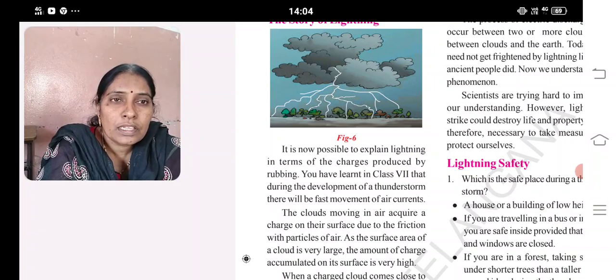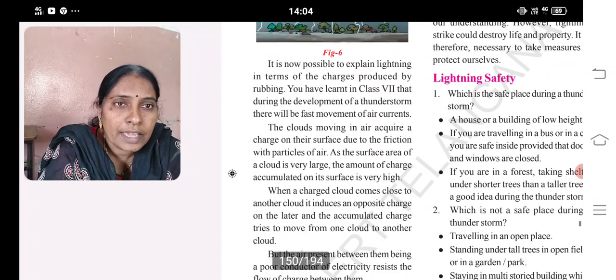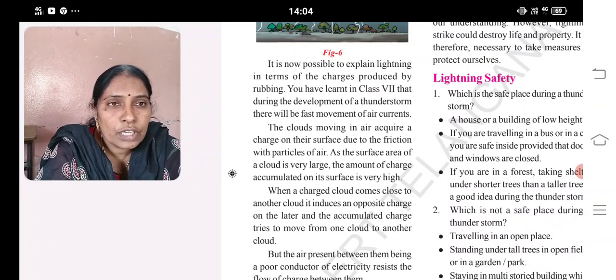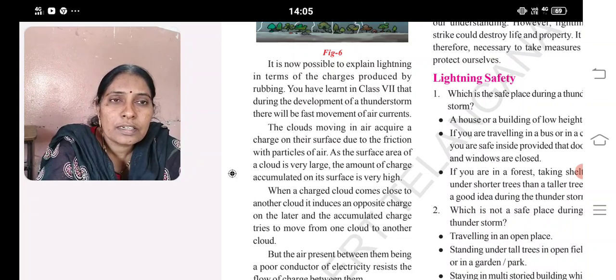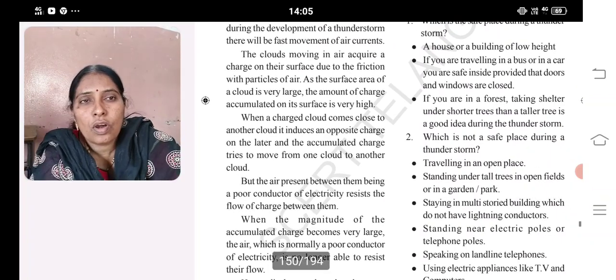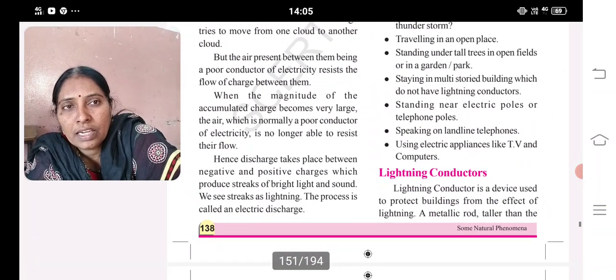As the surface area of the cloud is very large, the amount of charge accumulated on the surface is very high. When a charged cloud comes closer to another cloud, it induces an opposite charge on the latter, and the accumulated charge tries to move from one cloud to the other. But the air present between them, being a poor conductor of electricity, resists the flow of charges. When the magnitude of accumulated charge becomes very large, the air is no longer able to resist their flow.